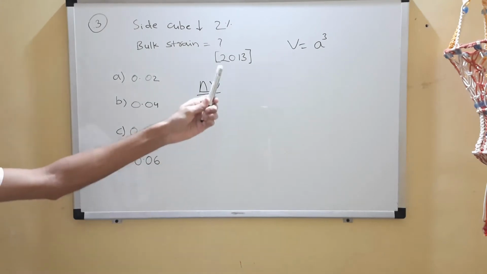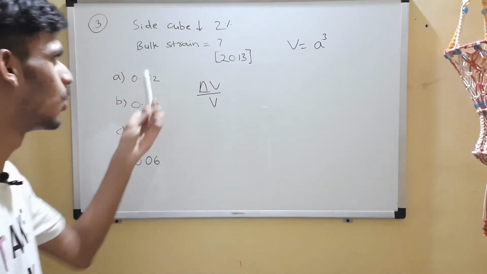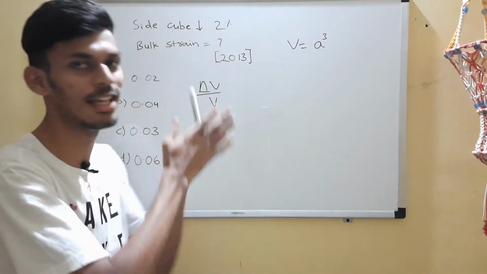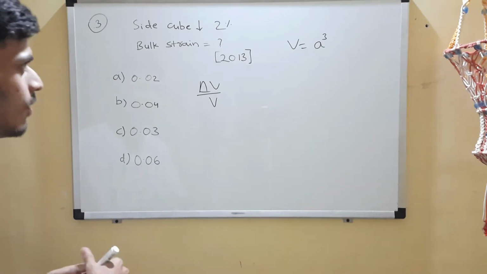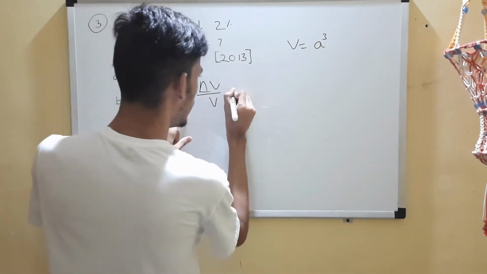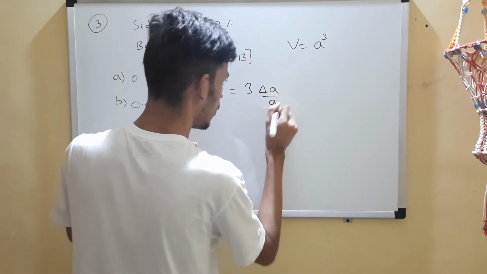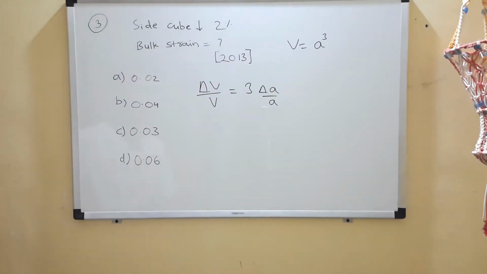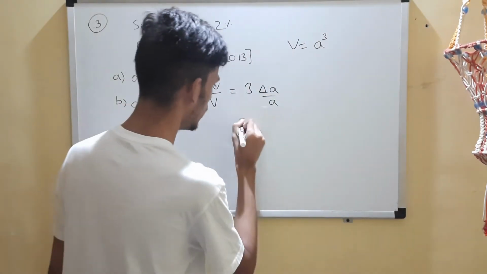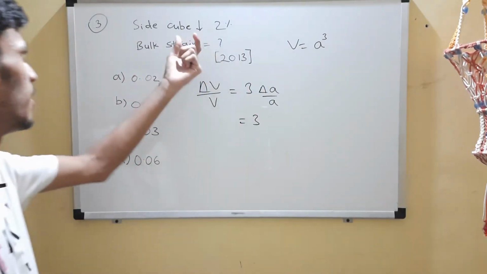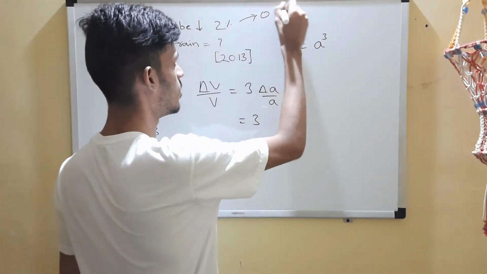If you see, now the question just becomes a question from percentage error. More than a question from elasticity, it's a question from percentage error, or relative error. So delta V by V will be, the power comes down, 3 times delta A by A. I hope you are familiar with the notions of errors and measurement, right? So 3 into delta A by A will be 3 into 2%, which you can write as 0.02.